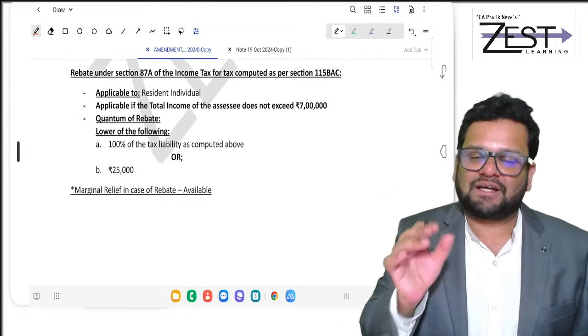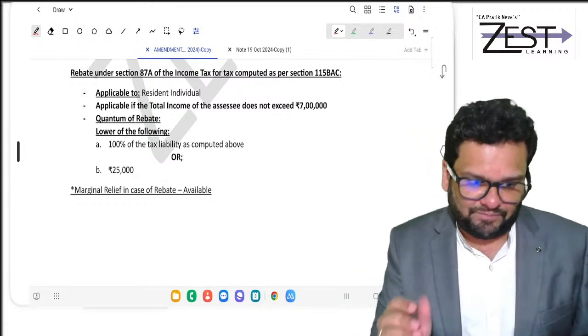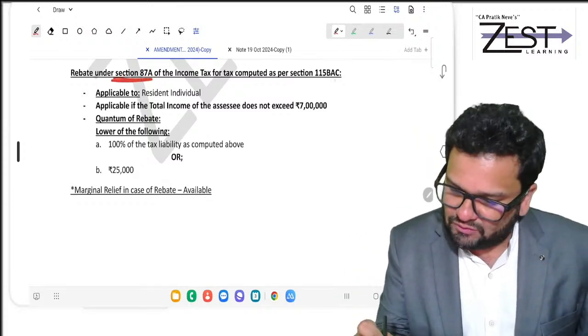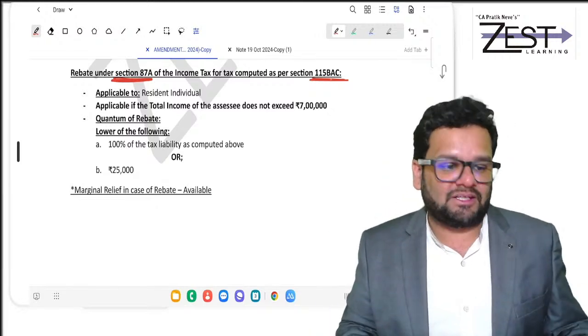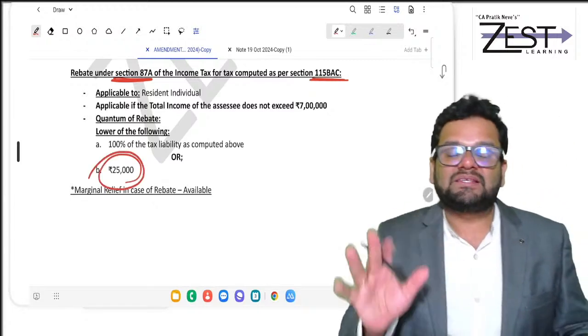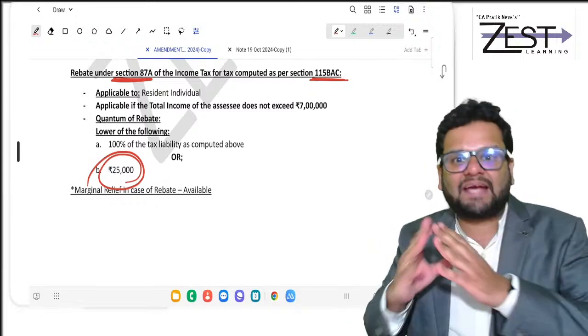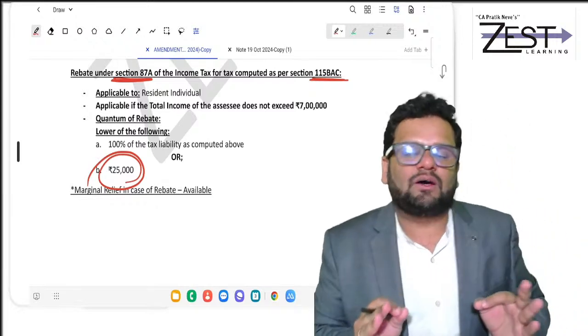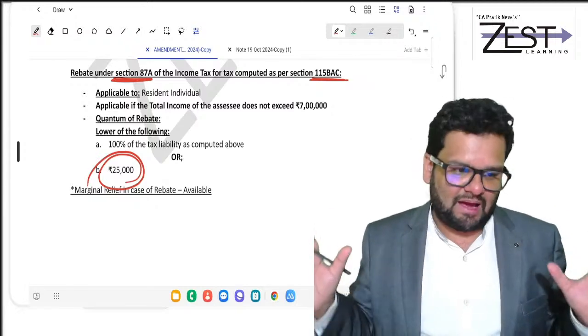Now discussing about rebate. Rebate means discount. You all know. So this rebate under 87A is now available under 115BAC to what extent? It is available to the extent of rupees 25,000. Getting it? It is available to the extent of rupees 25,000. So tax payable or 25,000, whichever is low, that will be the rebate available.